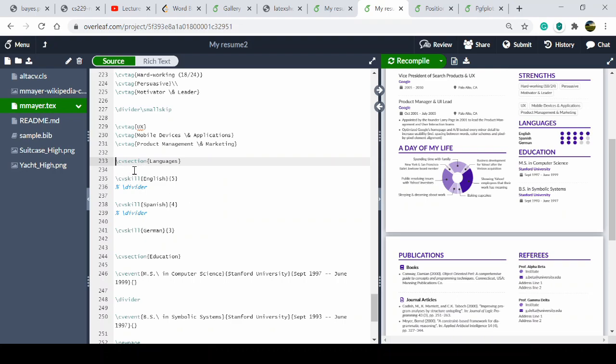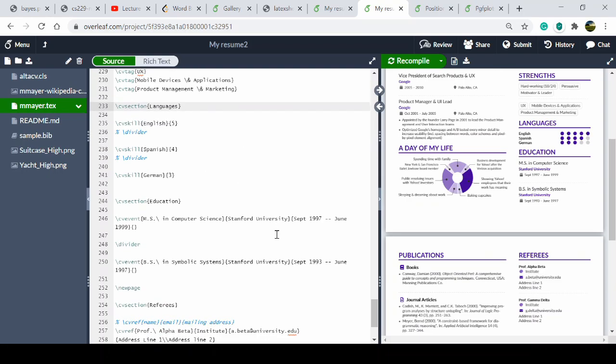So there is a format like CV skill and CV section. Okay, so languages, and you have given 5 rating, 4 rating, 3 rating. According to the language, you can adjust that thing.